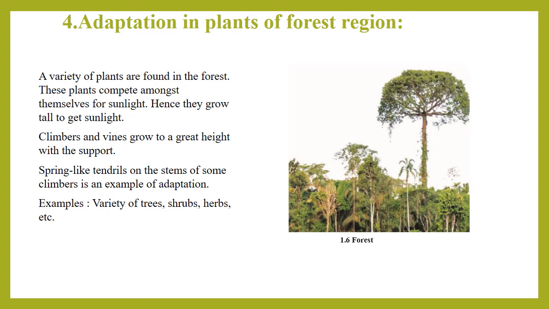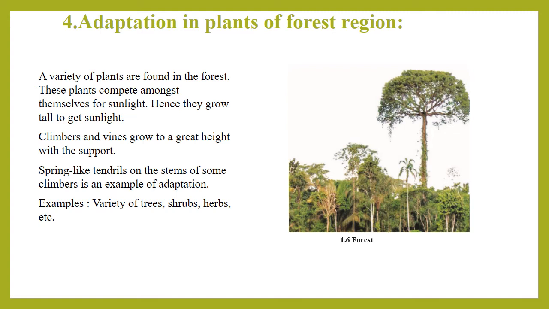Regarding the climbers also, climbers and vines grow to a great height with support. Now we know that the stem of the climbers and vines is very weak. They cannot grow erect, so they have to take support of other plants which have a strong stem. In the picture you can see the tree which is taller.